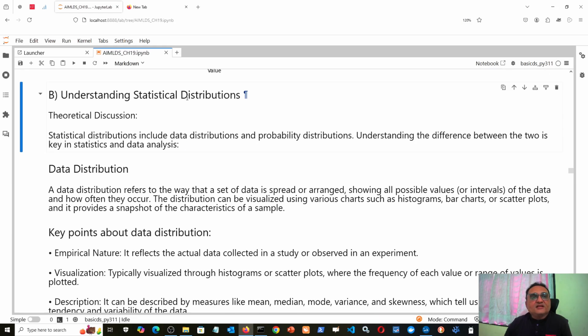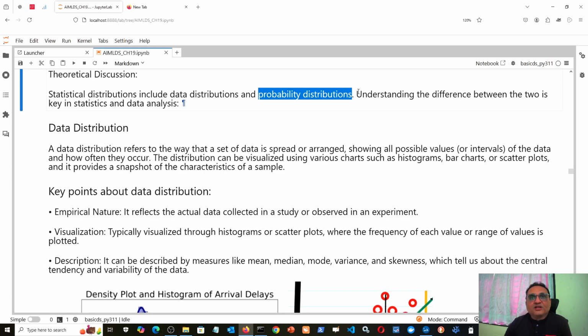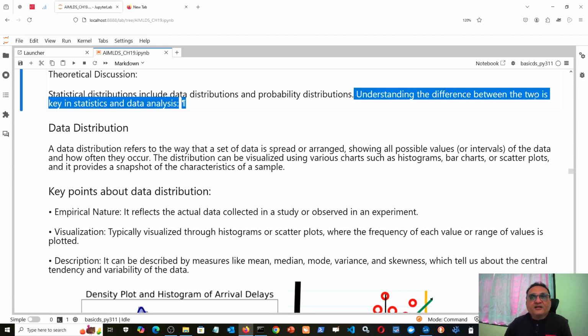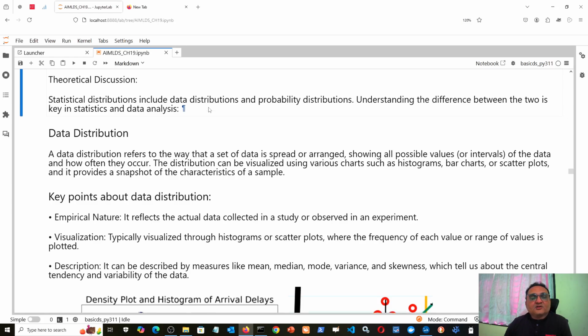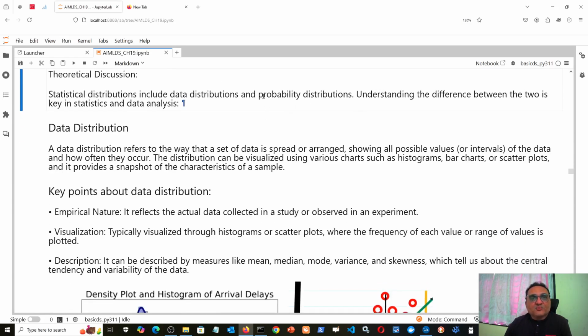Now, what does statistical distribution mean? It is a general term which includes two things: data distribution and probability distribution. Now, one must understand the difference between the two, because many times a person has spent 2 or 3 years in data science and still does not know clearly whether he is talking about data distribution or probability distribution. In general, when you are talking about existing given data, which is already given to you, then you are talking about data distribution.